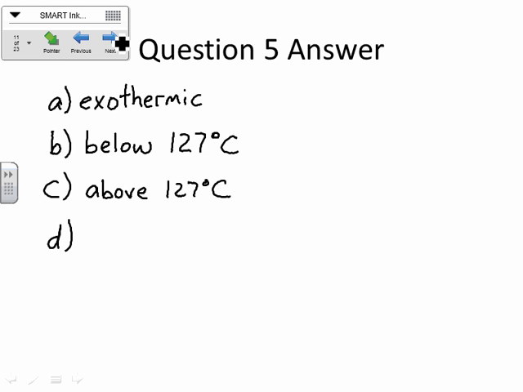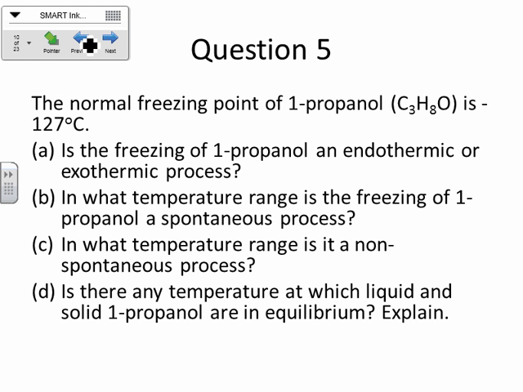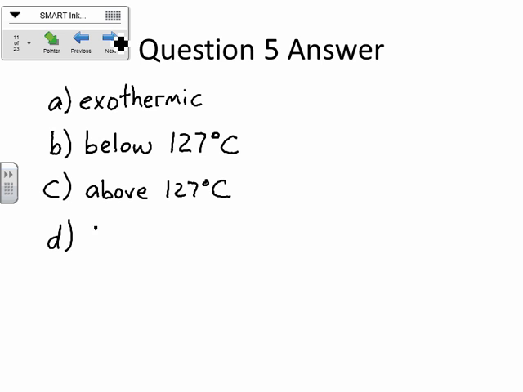And if this wasn't obvious enough, what is the temperature at which liquid and solid 1-propanol are in equilibrium? 127 degrees Celsius, because that is the freezing point or melting point of that particular thing.